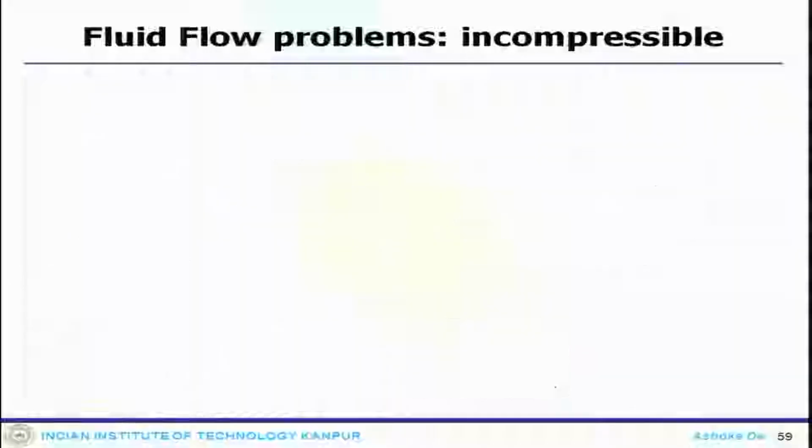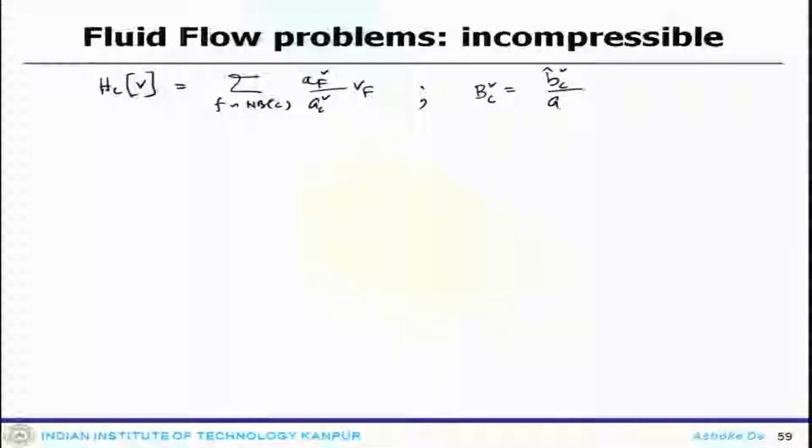We can define the following vector operations: H_C^V equals the summation of A_F^V by A_C^V V_F, B_C^V equals B hat V by A_C^V, and D_C^V equals V_C divided by A_C^V.